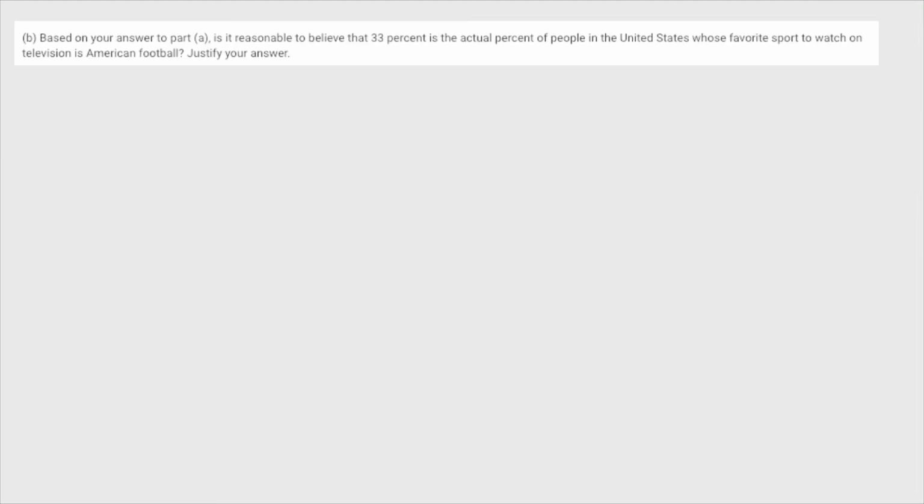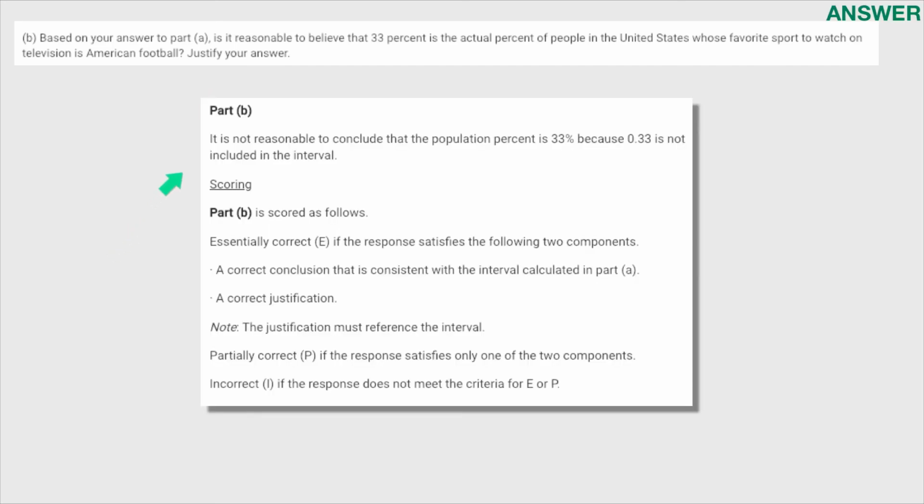So Part B asks, is it reasonable to believe that 33% of the actual people in the United States have American football as their favorite sport to watch on television? Justify your answer. Full credit was given for Part B as long as you stated that no, it is not reasonable because 33% is not inside the interval. The only way you can get this wrong is if you said no, 33% is too far away from the sample proportion of 37%. You had to specifically reference the interval that you calculated in order to answer question B correctly.